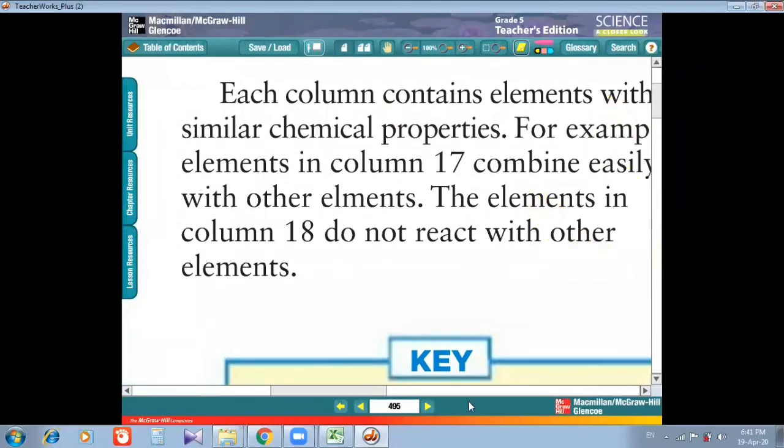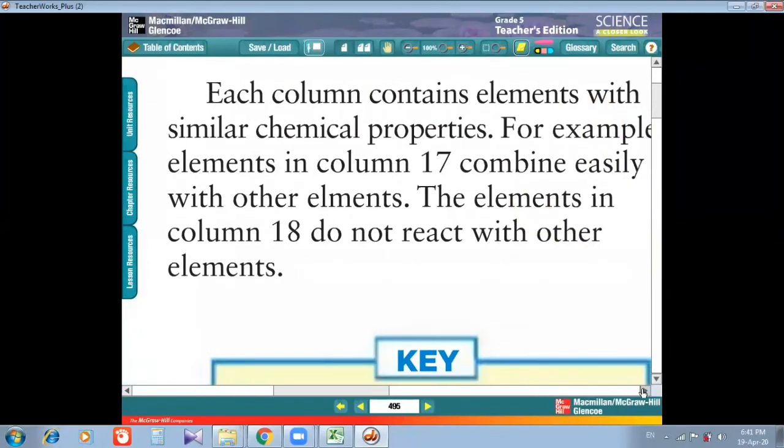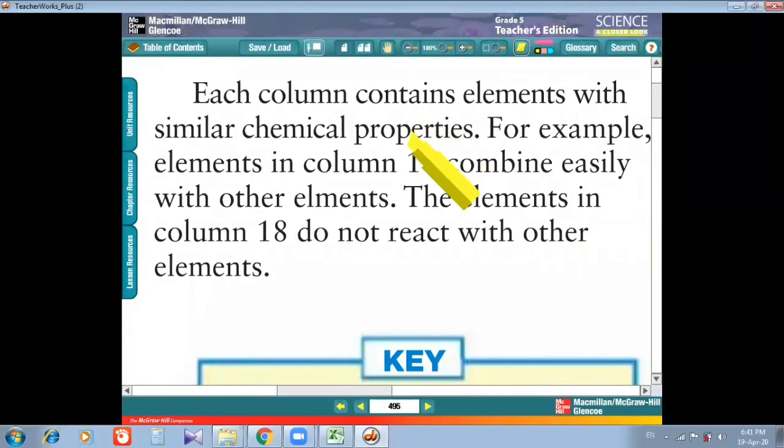Each column contains elements with similar chemical properties. All the elements in one column have the same properties. For example, elements in column 17 combine easily with other elements. The elements in column 18 do not react with other elements.